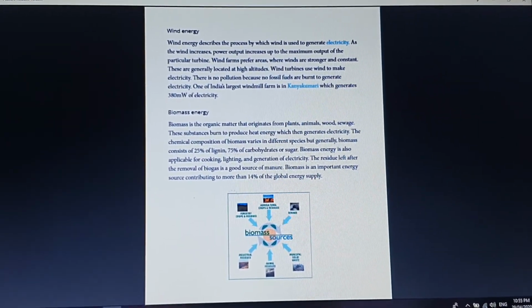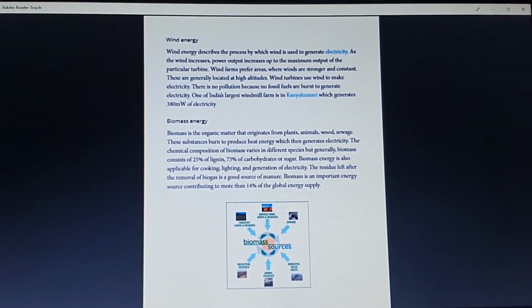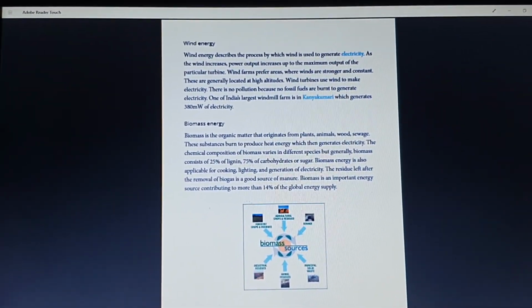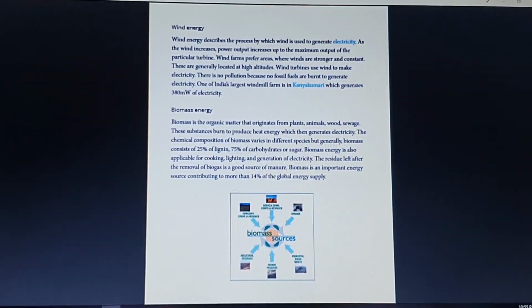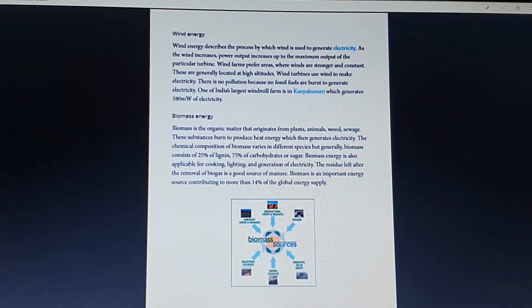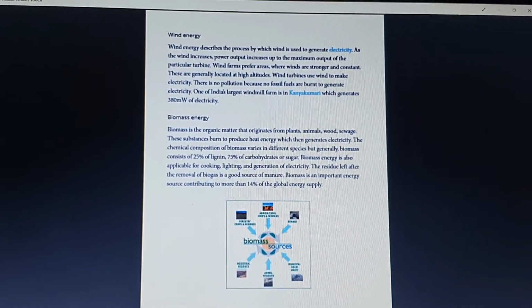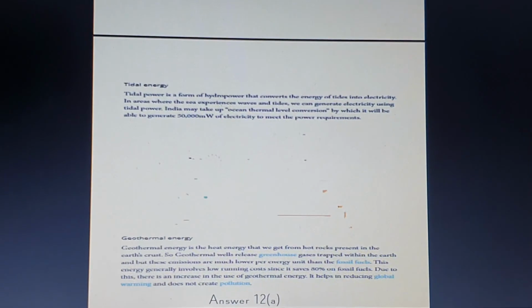And the next one is biomass energy. As we already got this question in your short answers, what is biomass and how it is useful, you can write: it is nothing but the organic waste you will be getting from agricultural crops and human waste. Then the next one is tidal energy and geothermal energy, which are also renewable energy resources which can be used for rural and agricultural applications.